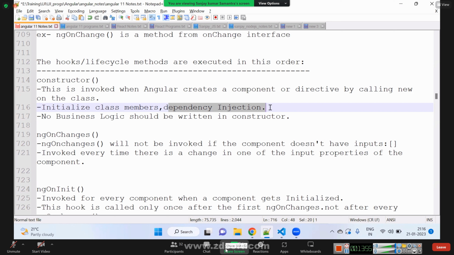Initialize the class members and dependency injection. Let me give you one example.